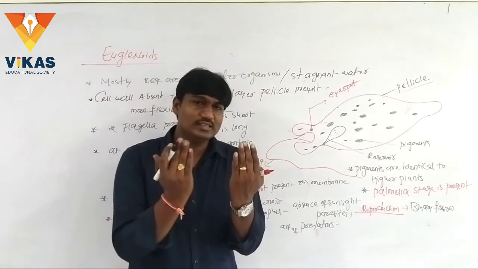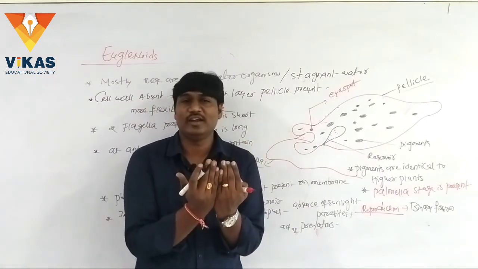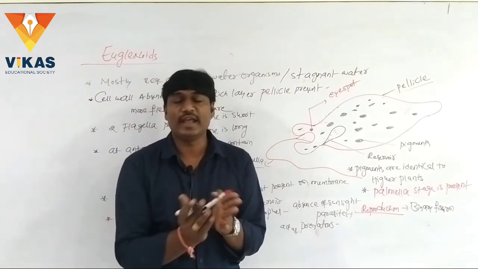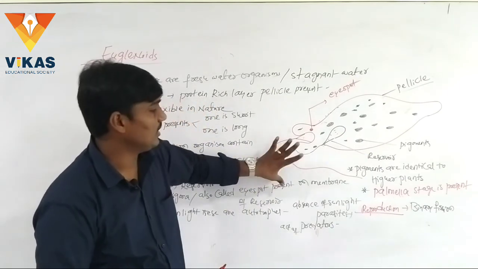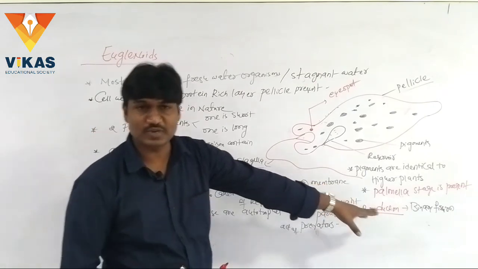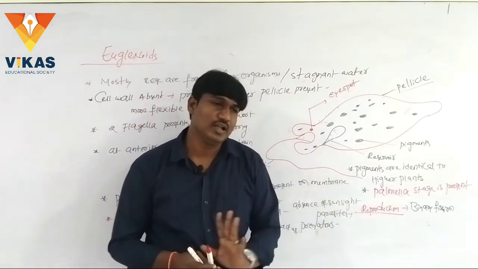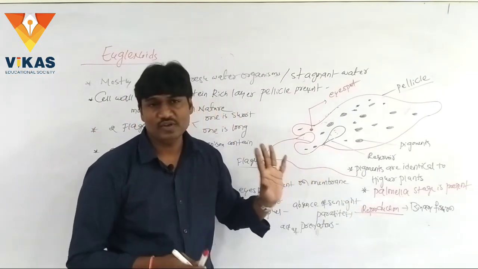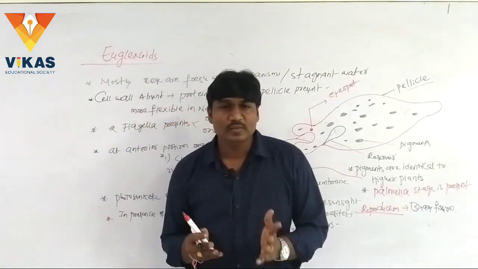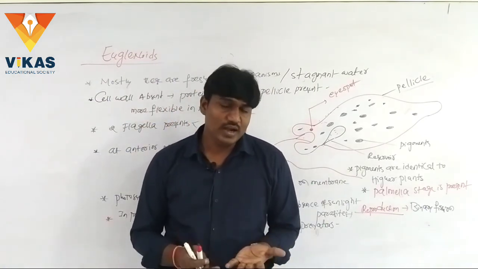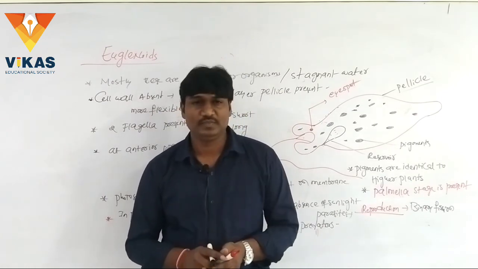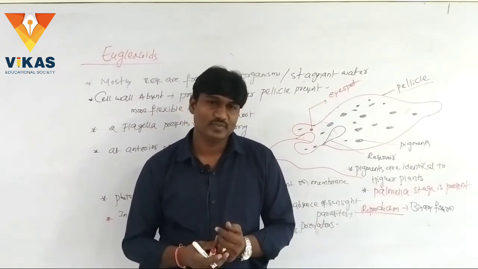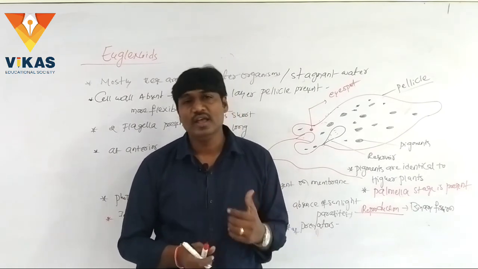Two Euglenas come close to each other and fuse, exchanging genetic material with each other. Which type of reproduction is present? Binary fission is present. Here this is the structure of Euglena. Students, please listen carefully. Euglenas are freshwater organisms. This is a most important question from the public examination point of view, a very important question.